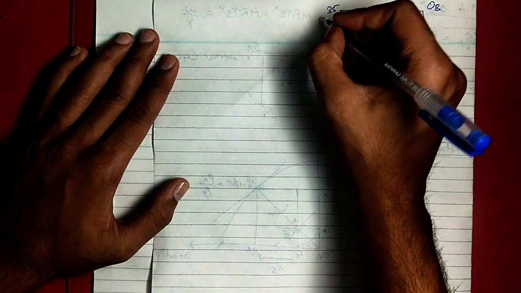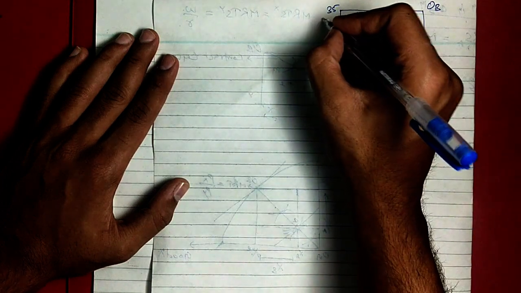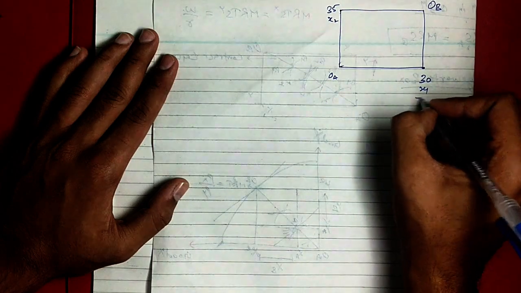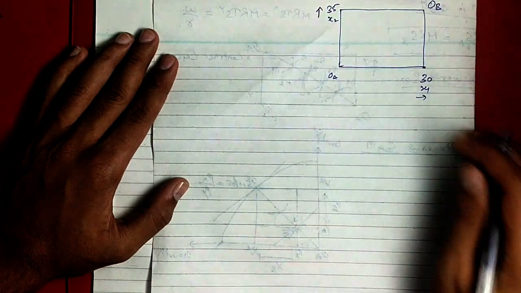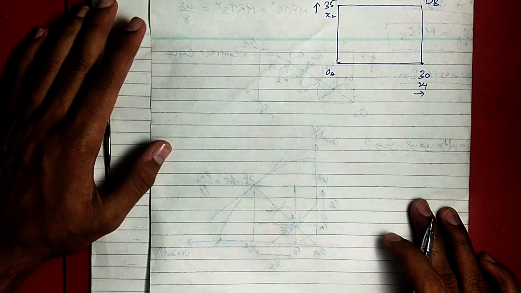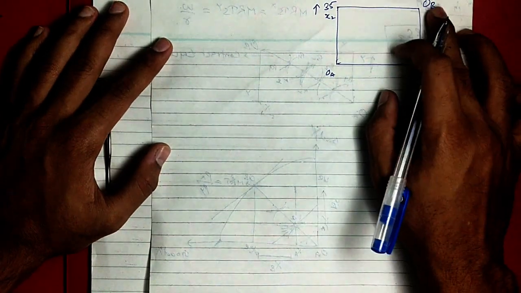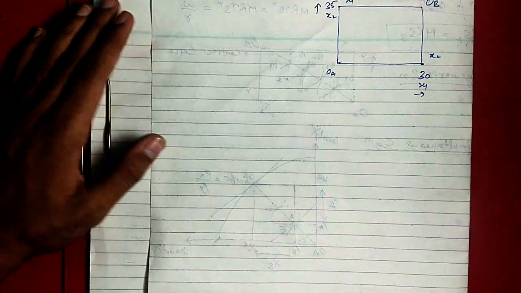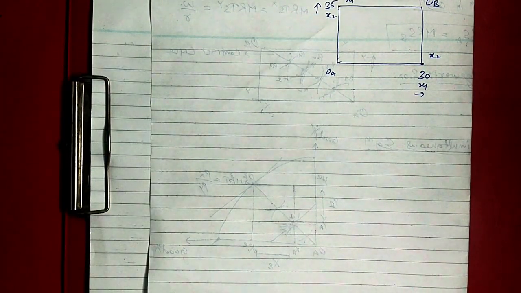Okay, and this is x2, this is x1, this axis is for x1, this axis is for x2. Okay, and similarly different for the B. Here it will be x1 and here it will be x2. Okay guys, so let's move on now.